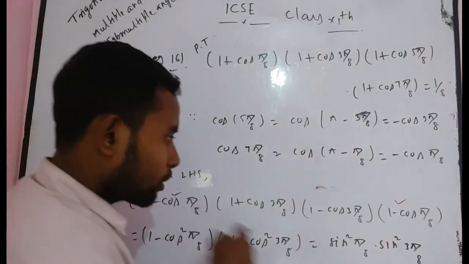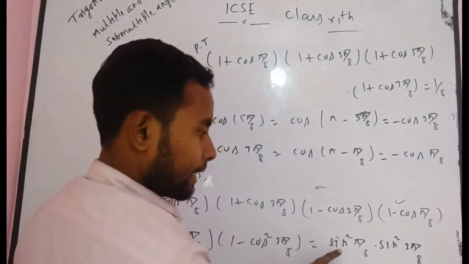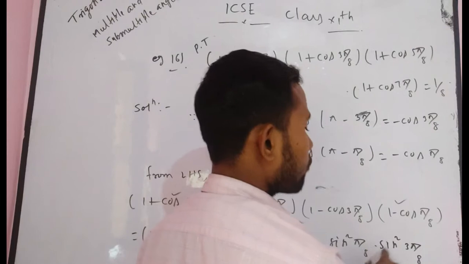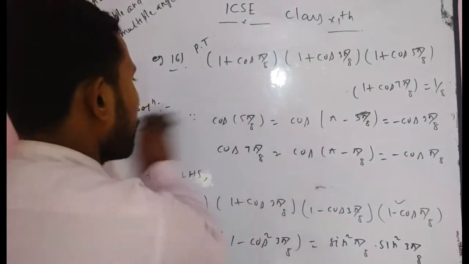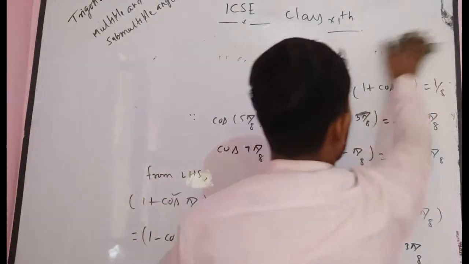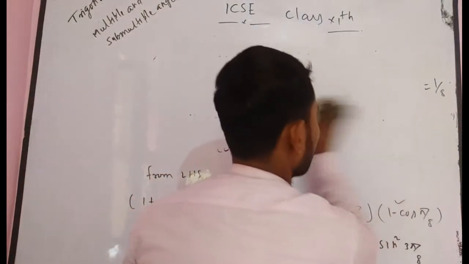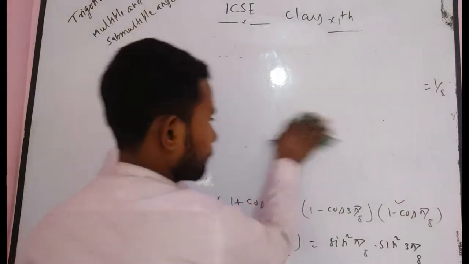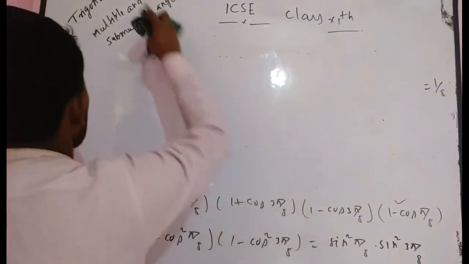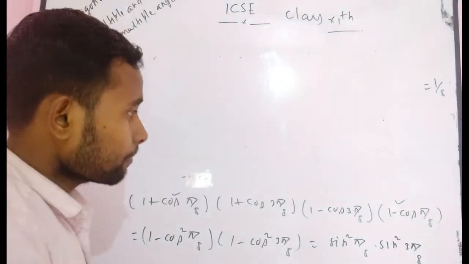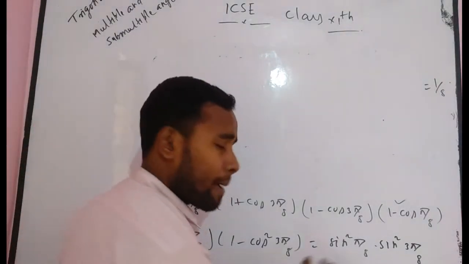Here I want to tell you, it is sin square pi by 8 into sin square 3 pi by 8. Now, firstly, rub this part. Now here sin square pi by 8.